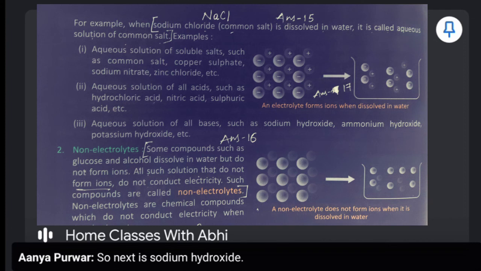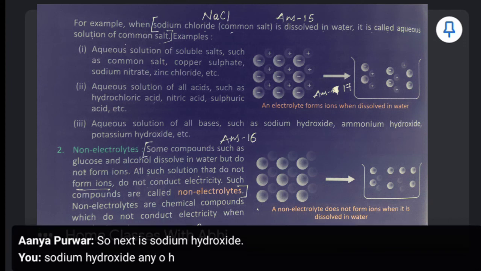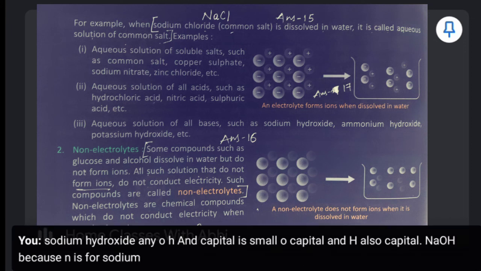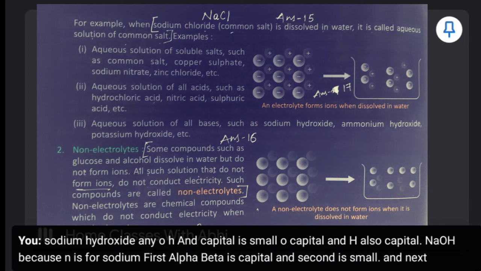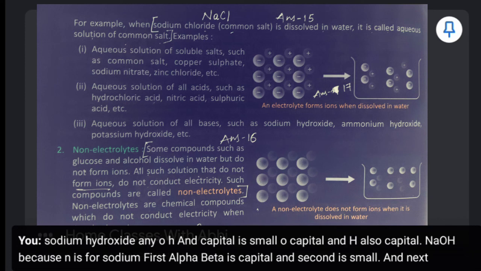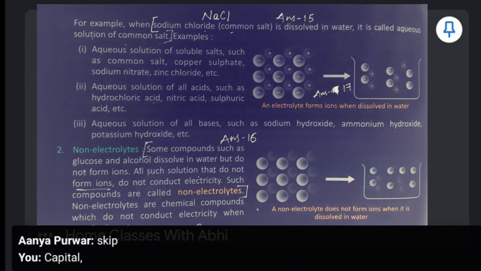Sodium hydroxide, NaOH. N capital, a small, O capital and H also capital. NaOH, because Na is for sodium. First alphabet is capital and second is small. And next, O and H are particular elements. O is for oxygen, so first alphabet capital. H is for hydrogen, first alphabet capital. Okay now. So NaOH. Next one,